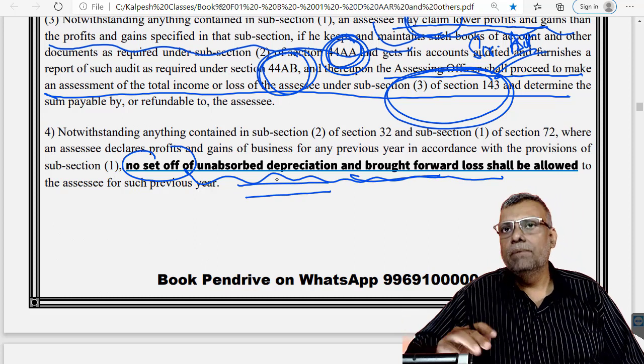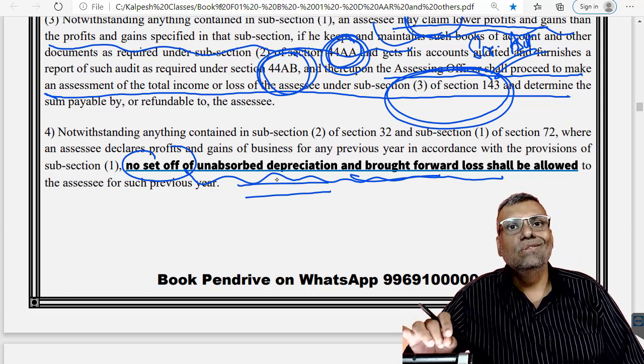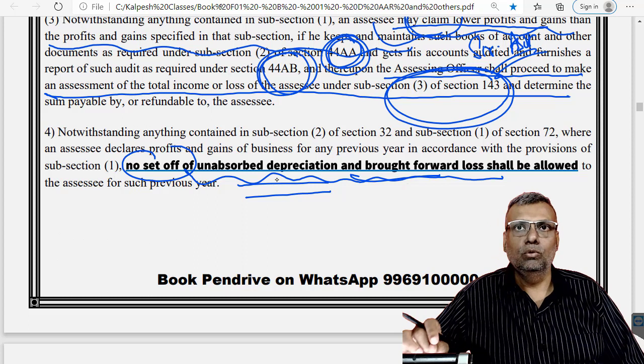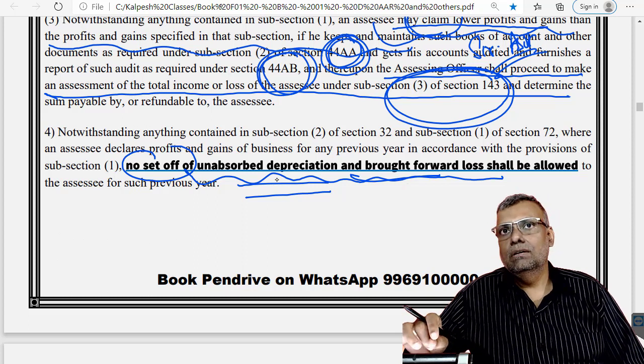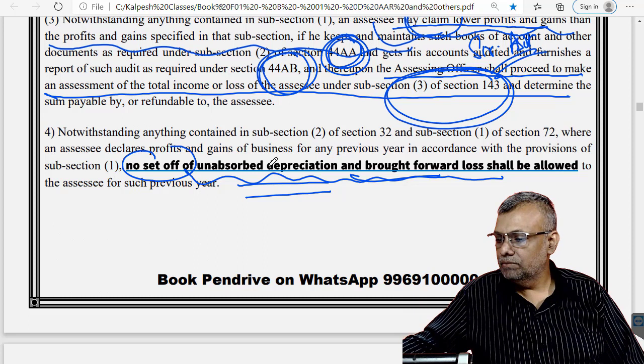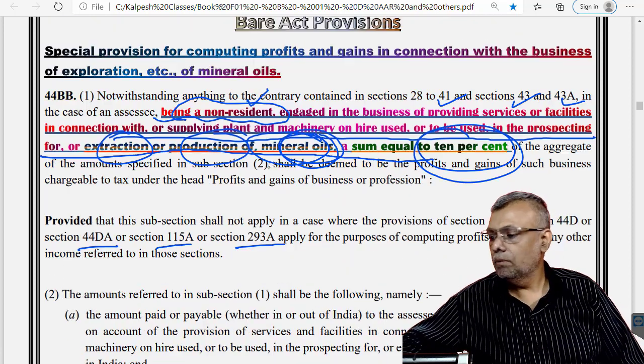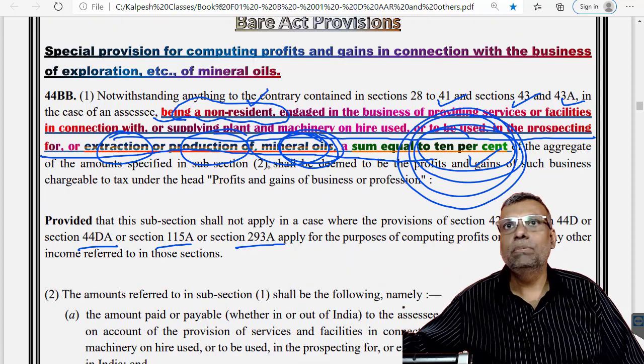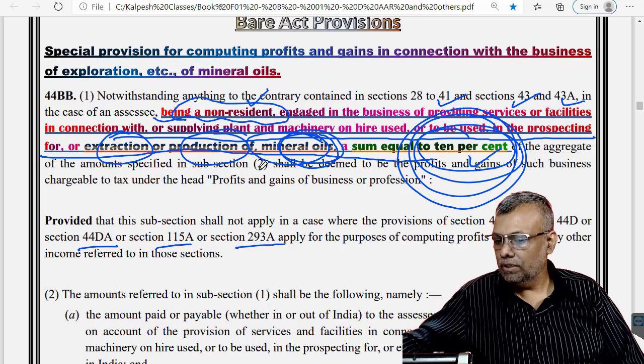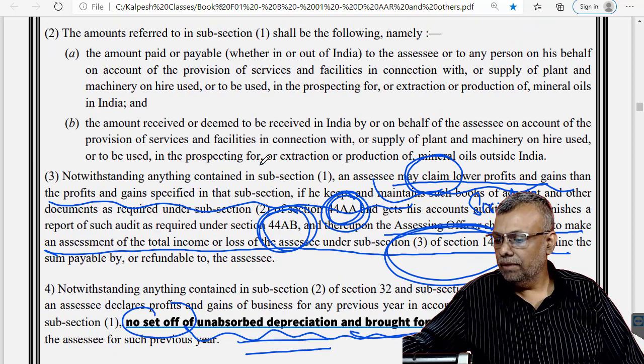In other words, carry forward set off benefit is not available under this particular provision. So these are points that you have to remember, and subject to this, the presumptive income rate which is provided is 10% under this particular clause. So this is one of the industries.